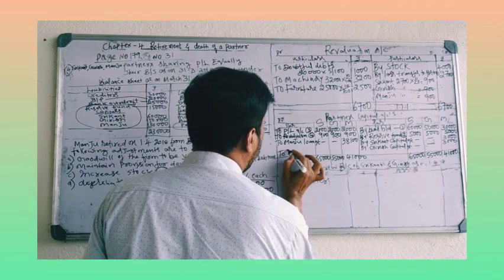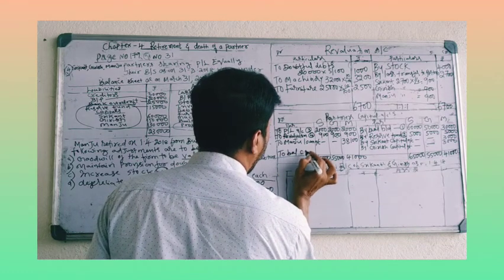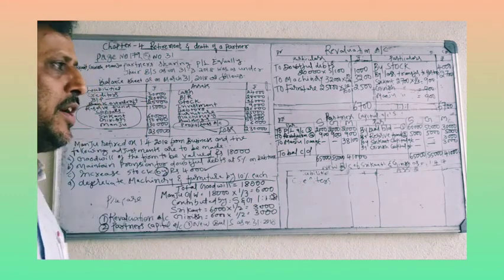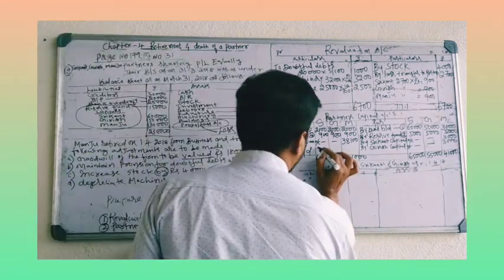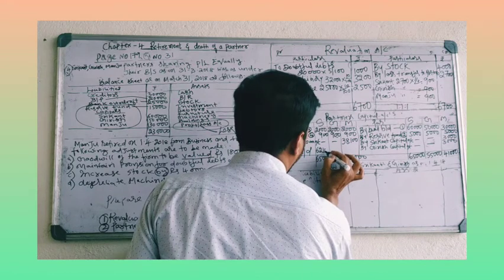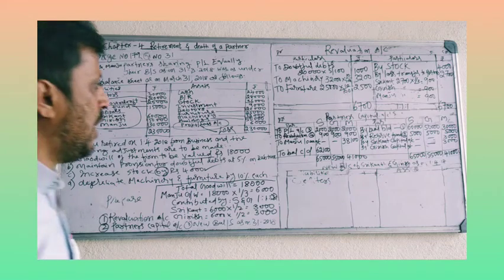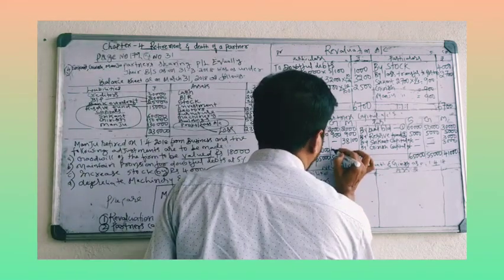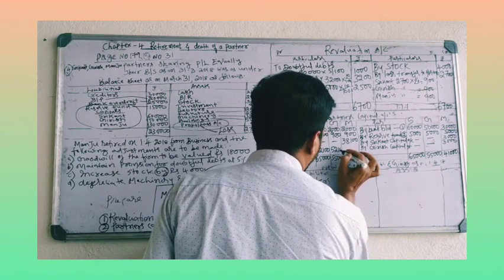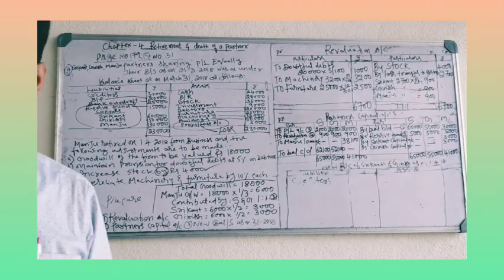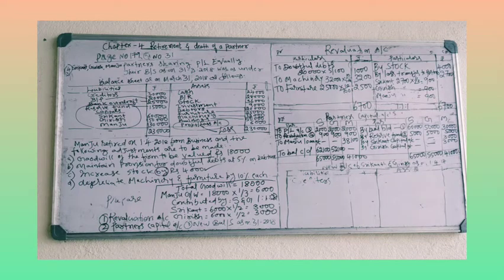To balance carried down: 65,000 minus 2,900, so 62,100. 55,000 minus 2,900, 52,100. Okay, with this balance, the remaining partners will continue the business. Now we have to prepare the balance sheet of the remaining partners.